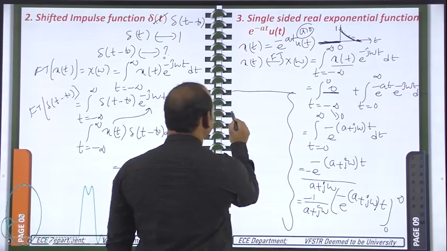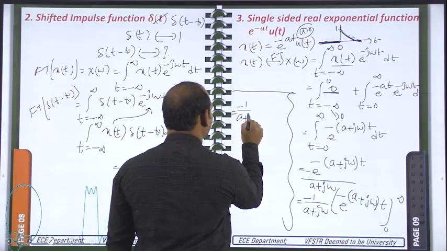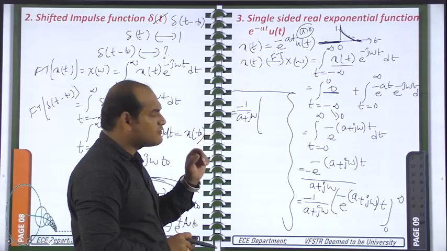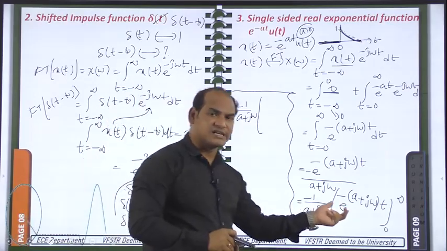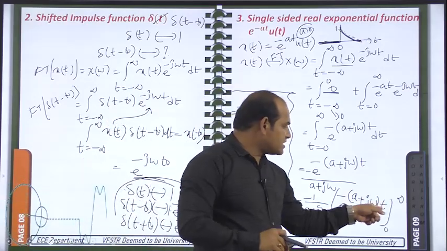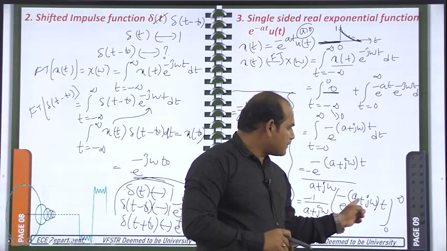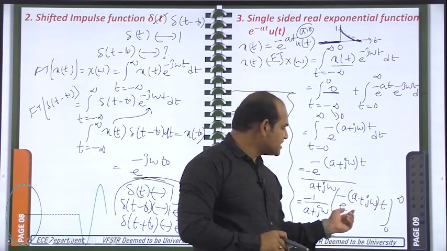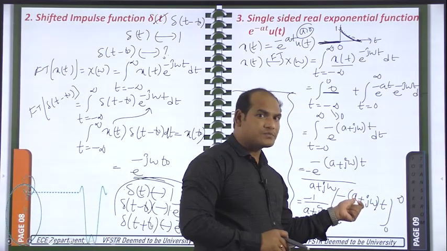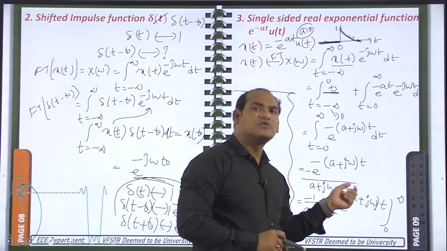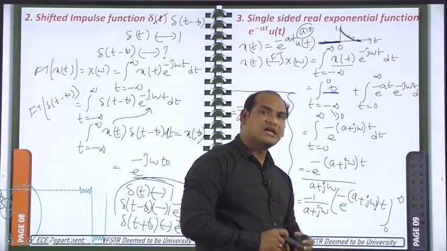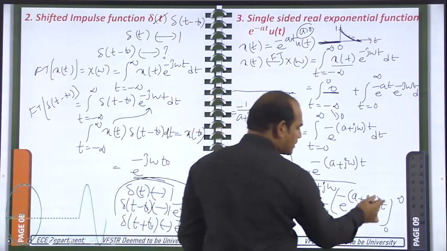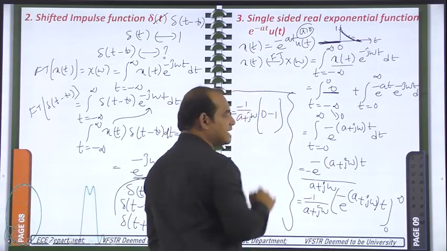So what did we get here? Minus 1 by (a plus j omega). Why is this a greater than 0? You will understand the importance of taking a greater than 0 here. The upper limit is infinity, so e power minus (a plus j omega) into infinity. Forget about j omega: e power minus a into infinity. That means a is positive here, so a positive number into infinity gives infinity, and e power minus infinity means 0. So by substituting the upper limit you will get 0, minus, by substituting the lower limit, e power 0 is 1. So like this you will get.